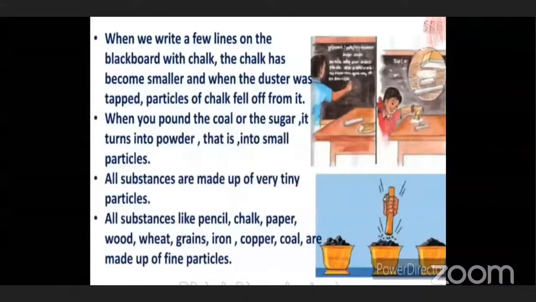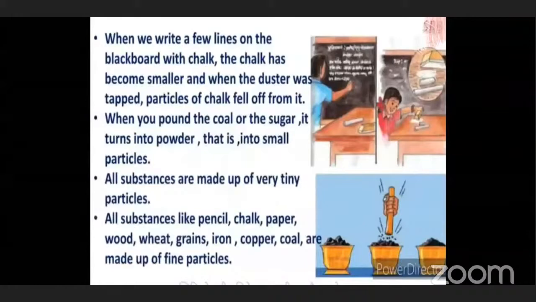So when we pound the pieces of coal, what happens to the coal? They are making powder of the coal. Yes, so the coal is also becoming a powder. Okay. So when you pound coal or sugar, we have sugar in our house, sometimes we make powdered sugar also. It turns into powder, that is, into small particles. So a substance is made up of small particles. All substances are made up of very tiny particles.